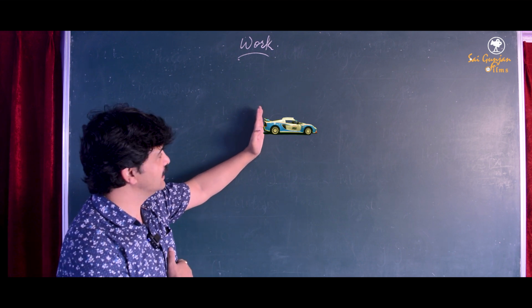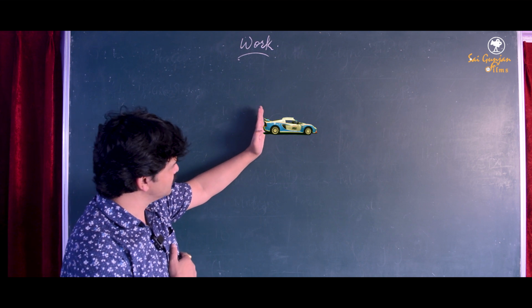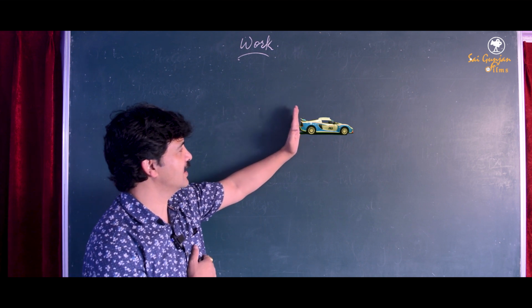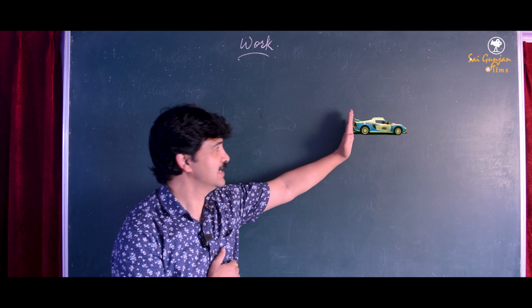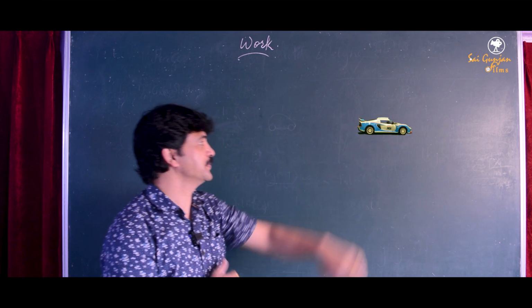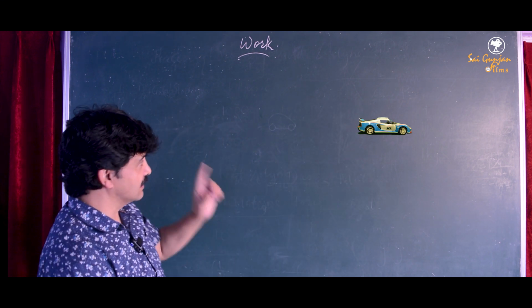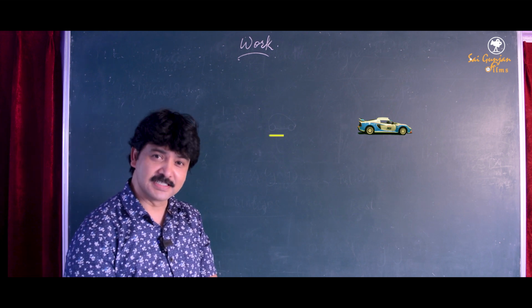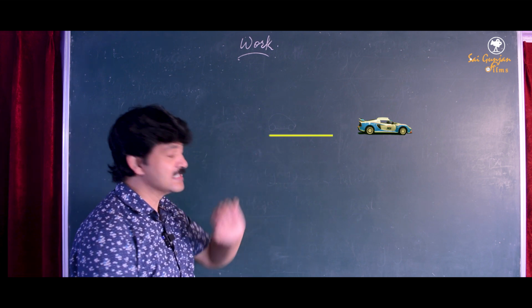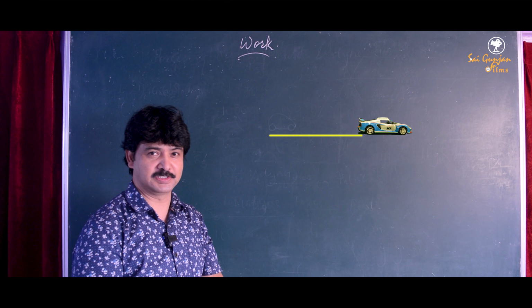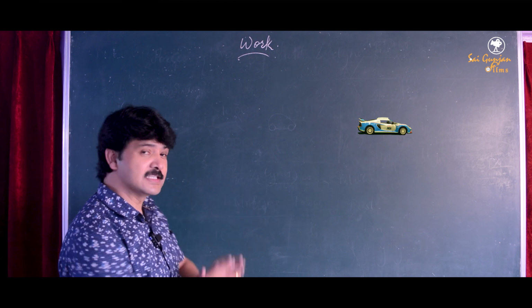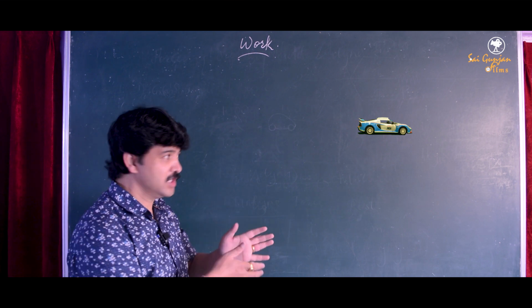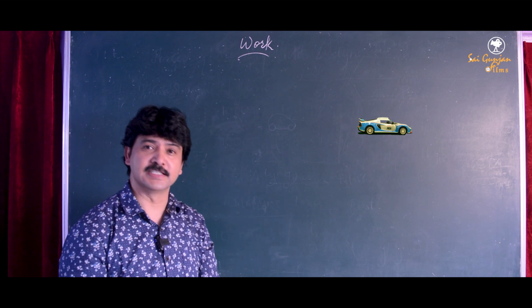Now let's start. 1, 2, and 3. Now the car moves. Okay, stop it here. Now you see the car has traveled some distance, isn't it? That means there is a displacement produced. So in this case, according to physics, some work is done.